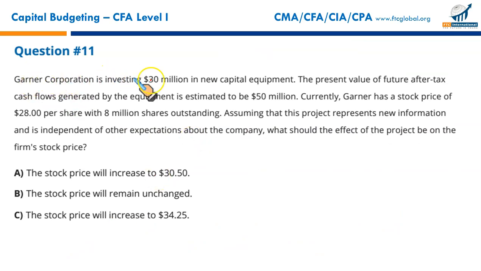Garner Corporation is investing 30 million in the new capital equipment. The present value of future after-tax cash flows generated by the equipment is estimated to be 50 million. This is the present value of inflow, PVI. And this is your initial investment. Either you can write it as I, or it could be just present value of outflow. This is the single outflow at the start of the project.